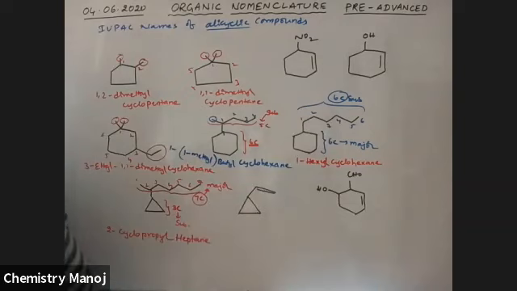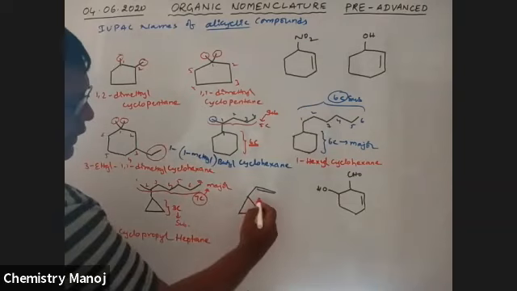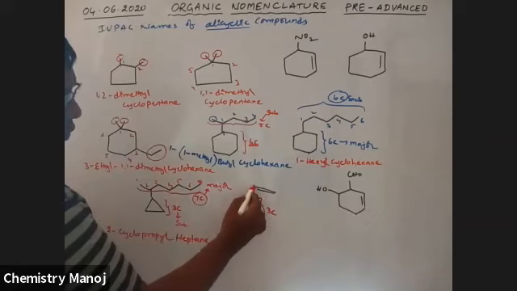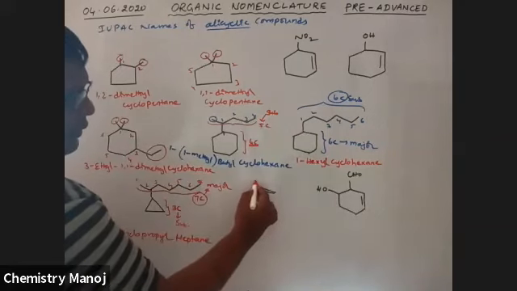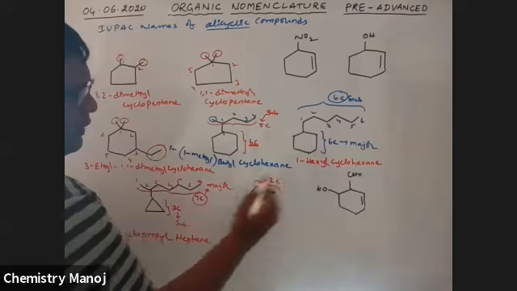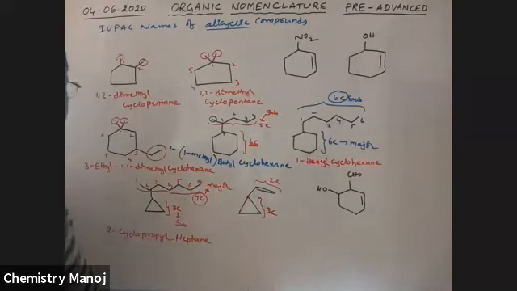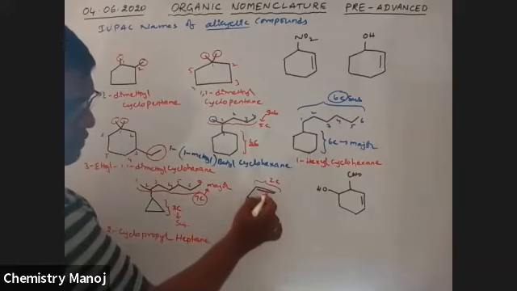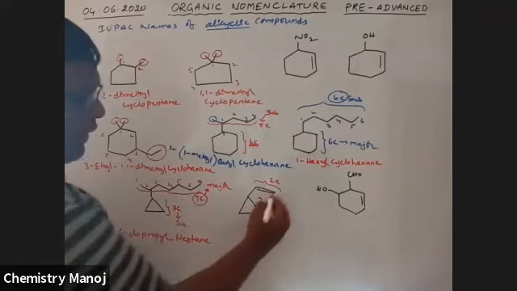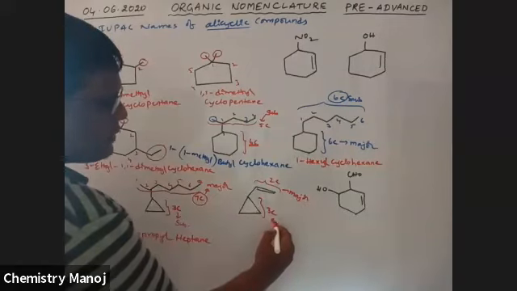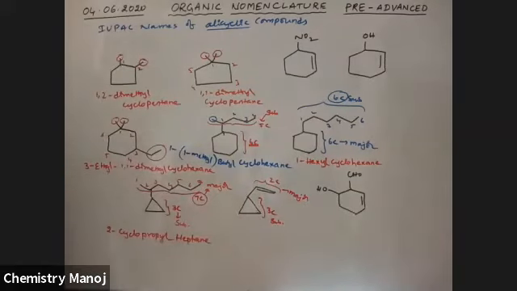Next, this one. See here, it is a ring with 3 carbons. Here also, it is 1, 2, and only 2 carbons. Actually, we feel this one as major and this one as minor. But here a double bond is there, so the double bond is more important. That is why it is taken as major. This is a substituent.